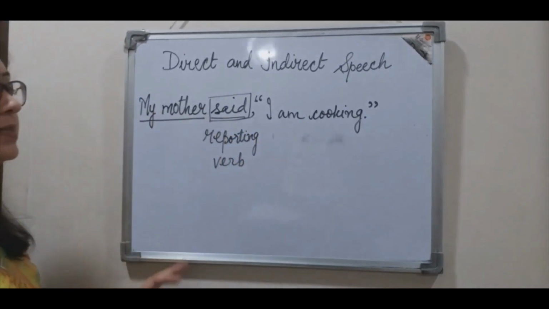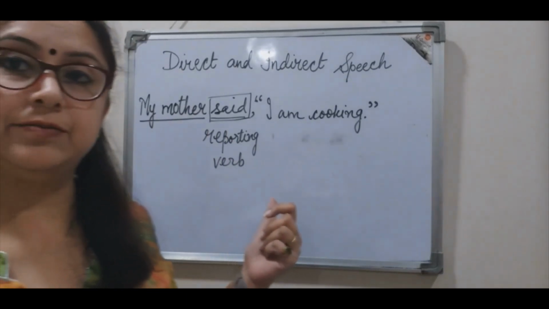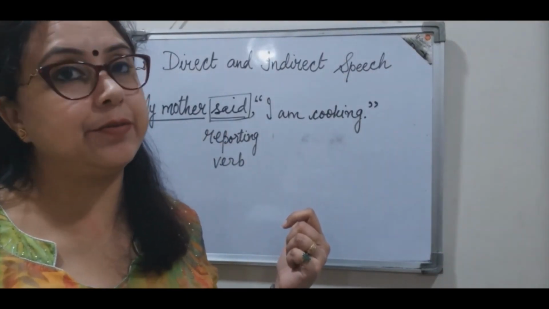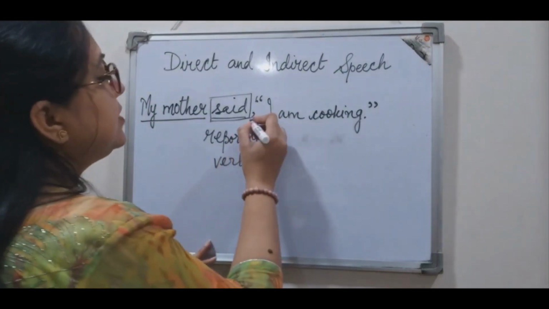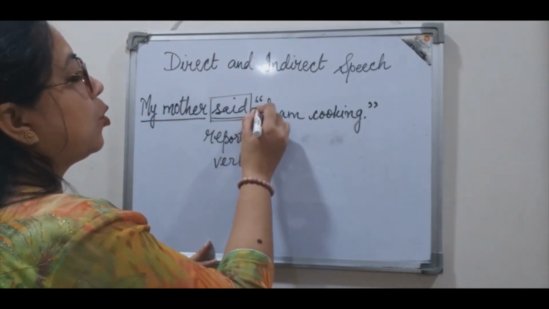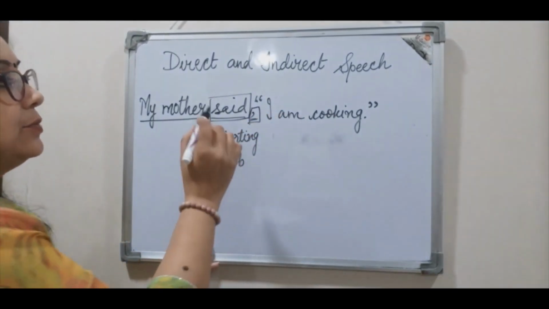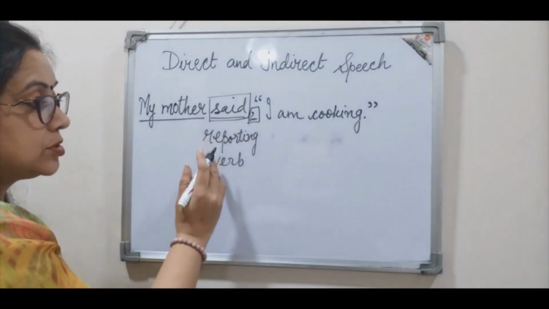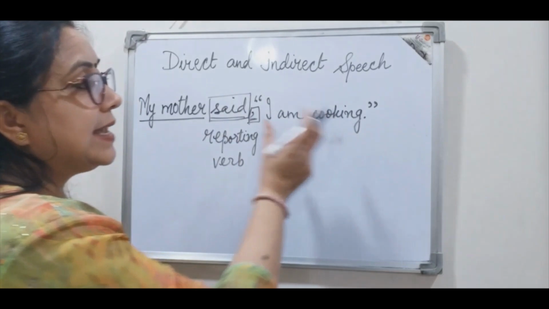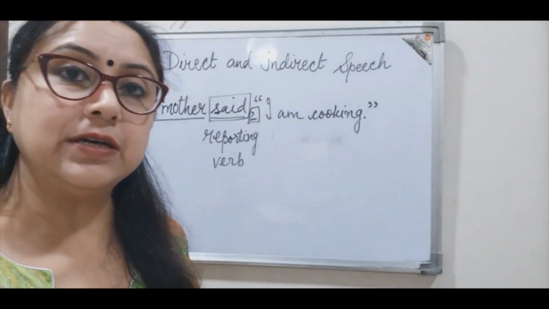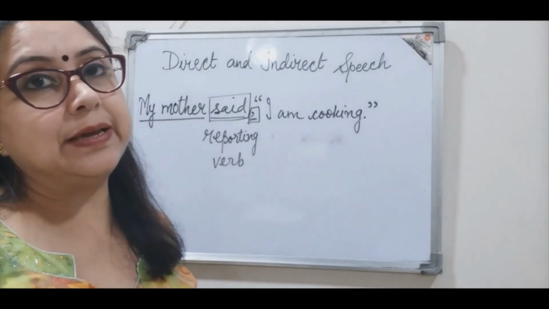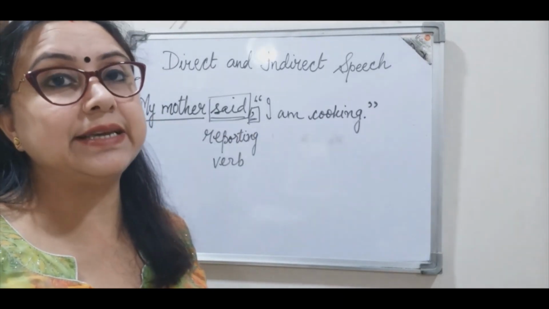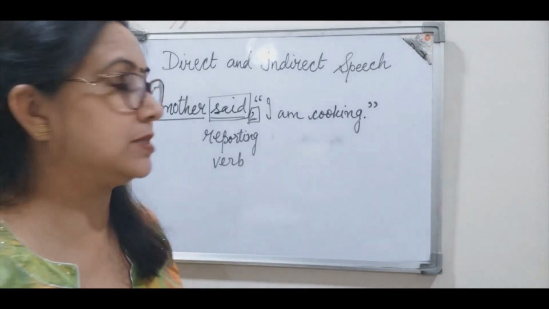Now, right after the reporting verb, we'll find a comma, which separates the reporting verb and the exact words of the speaker, right? This comma is always placed when the sentence is in direct speech.